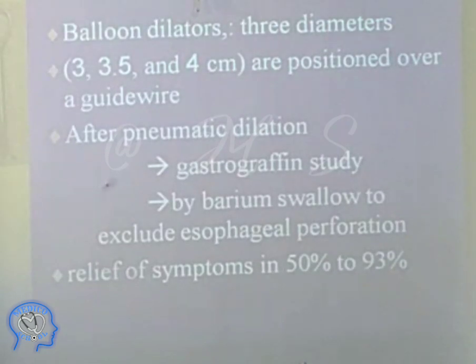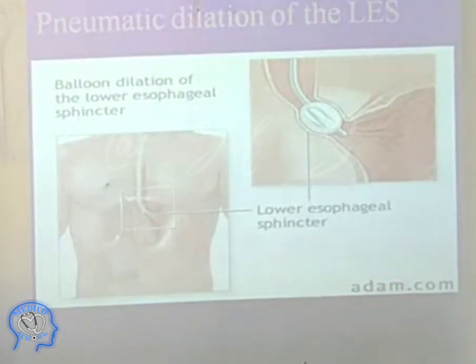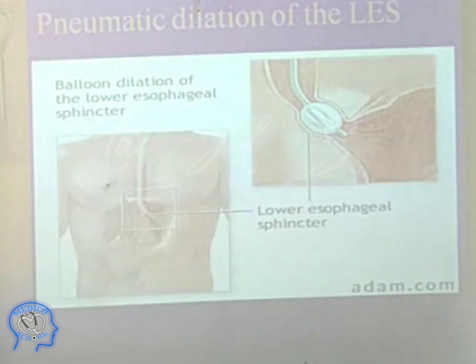Move ahead. That is the balloon dilatation. So these are the sizes: 3, 3.5 and 4. If they insert it, then they dilate it, and then they see whether the dilatation is there; if the muscles are being broken, then they use another size. So this way they dilate this portion.